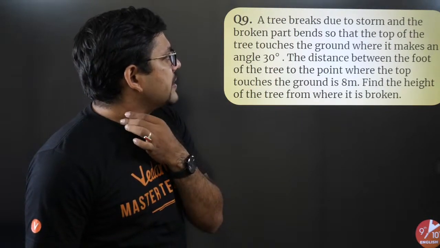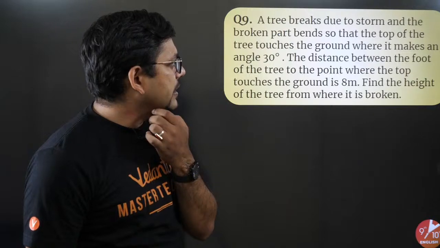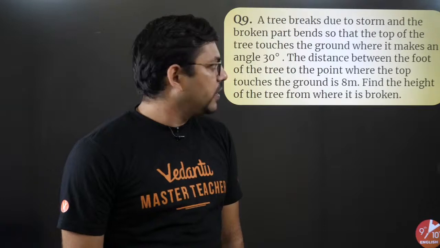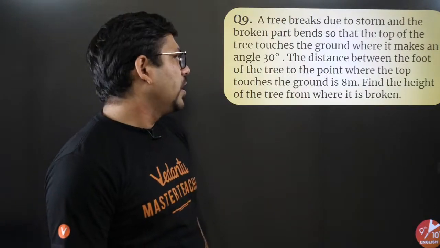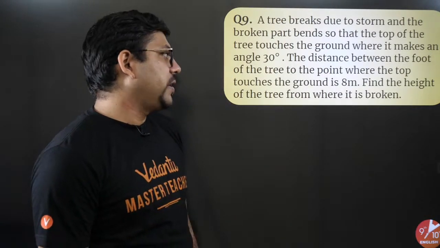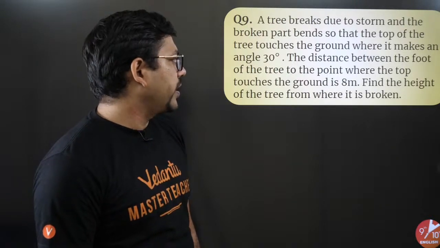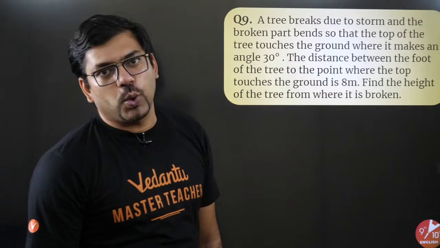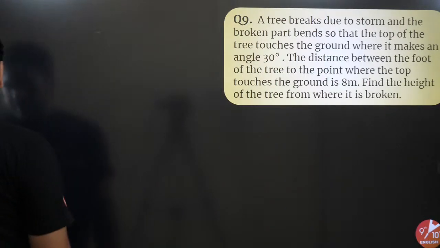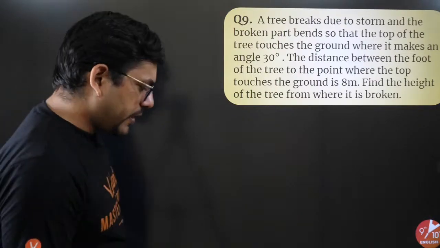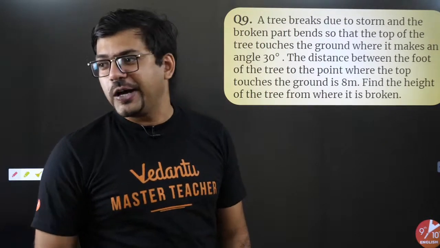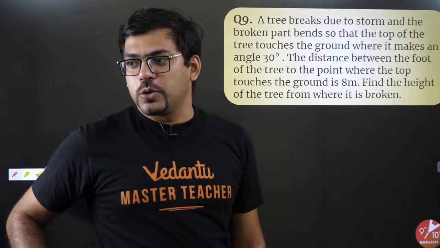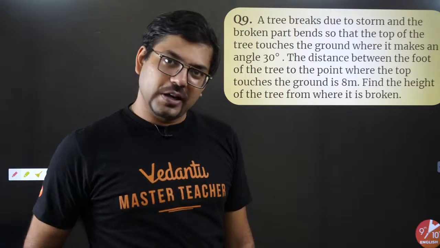A tree breaks due to a storm and the broken part bends so that the top of it touches the ground, where it makes an angle of 30 degrees. The distance between the foot of the tree and the point where the top touches the ground is 8 meters. Find the height of the tree from where it is broken. Okay, are you understanding the diagram? This is a heights and distances question.